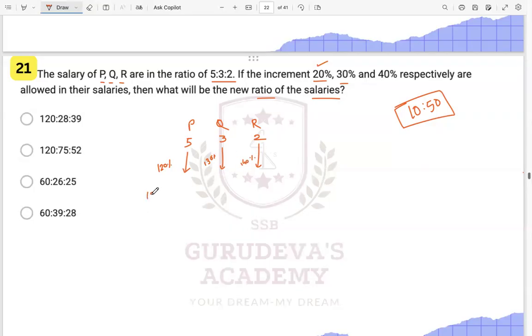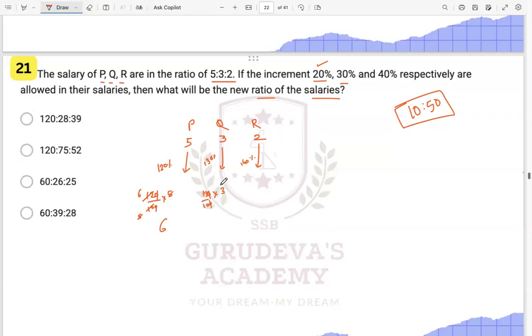So 120% of 5 is what? This will go here, and this will become 6. Then 130% of 3 will be how much?